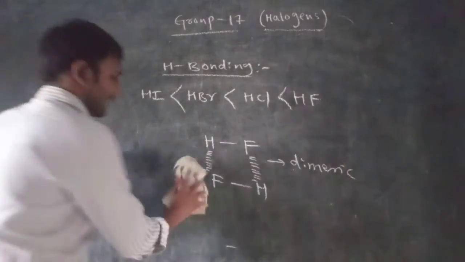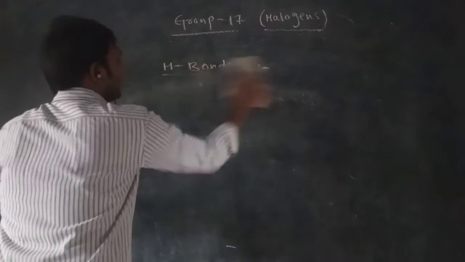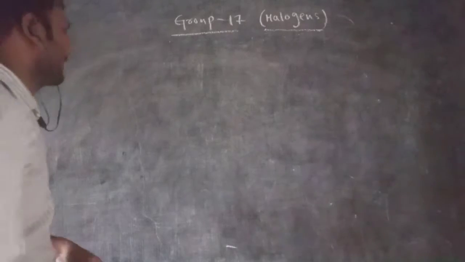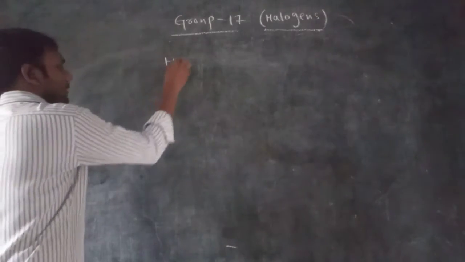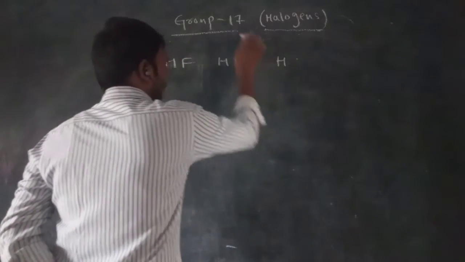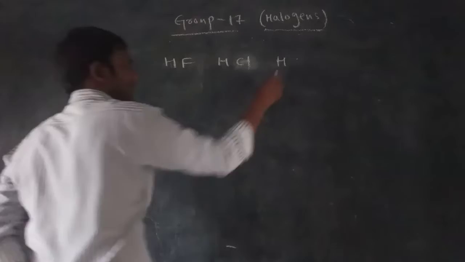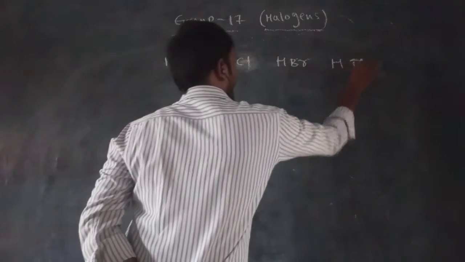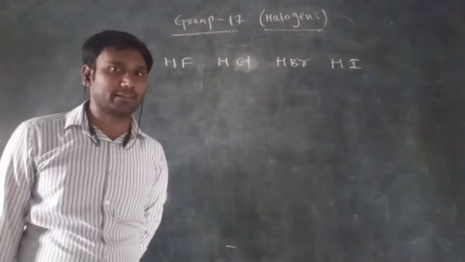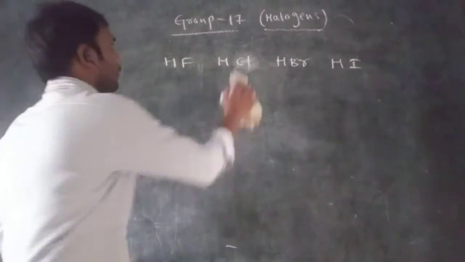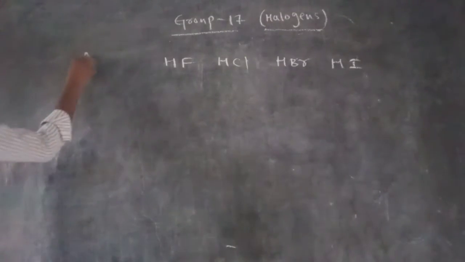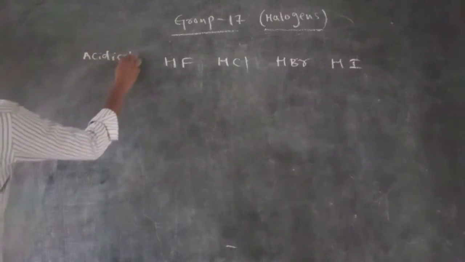And the next one is acidity. Next one is the acidity of the 17th group element hydrides. Simply, we can say hydrogen fluoride, hydrochloric acid, hydrobromic acid, and hydroiodic acid. Right. So in these, which has more acidity? We are discussing the acidic nature, right?